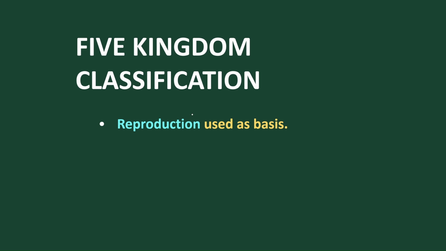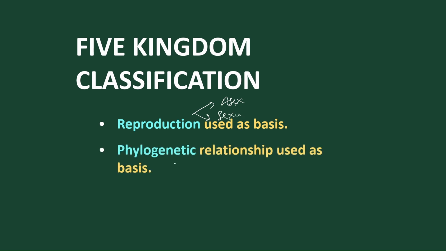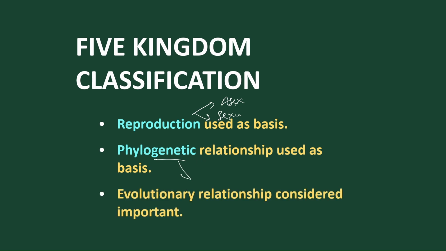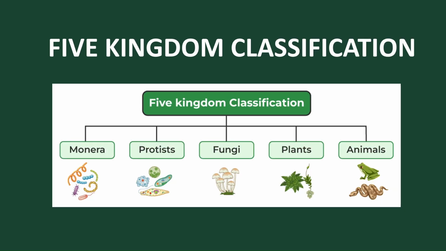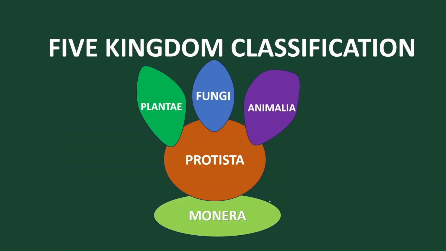Then reproduction, whether they reproduce asexually or sexually. Then evolution sequences or phylogenetic sequences. All these categories were taken to form the 5 kingdom classification by Whittaker. Phylogenetic means relationship, that is evolution sequences. So the first kingdom is Monera, the second is Protista, the third is Fungi, then plants and animals. Let's discuss one by one.